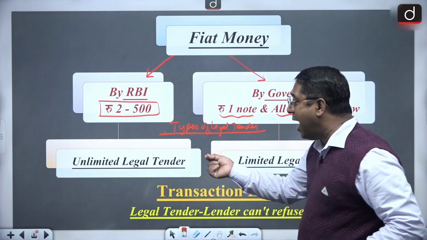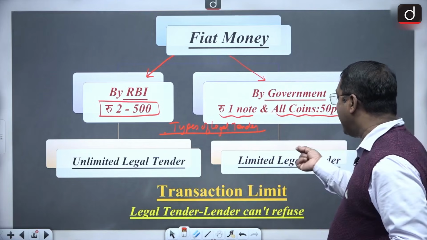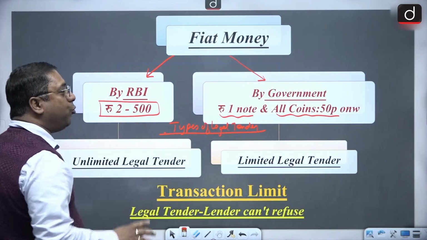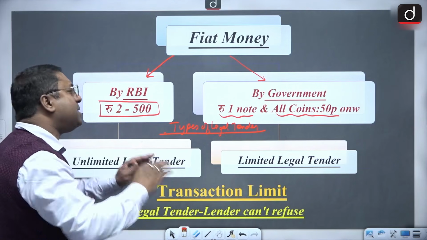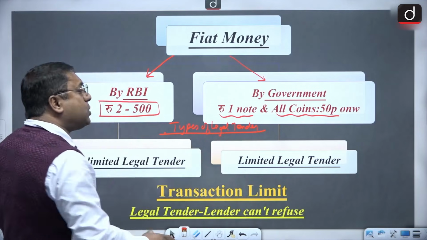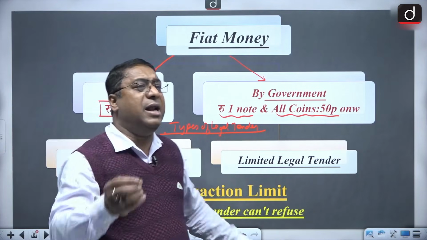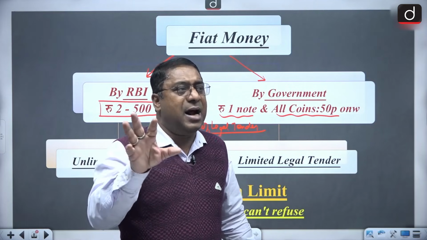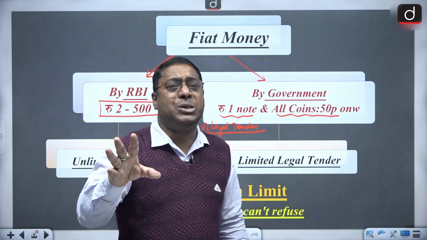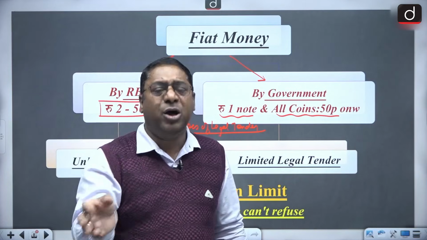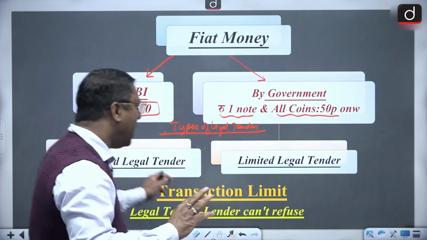So they can be unlimited legal tender, they can be limited legal tender. So when it is 2 rupees to 500 rupees, the legal tender is unlimited. That means unlimited payments can be done with these notes, like lakh rupees, crore rupees, and so on. But still, there are certain RBI guidelines with regard to the payments, that when you are making such and such payment, you have to do such and such thing, and so on.